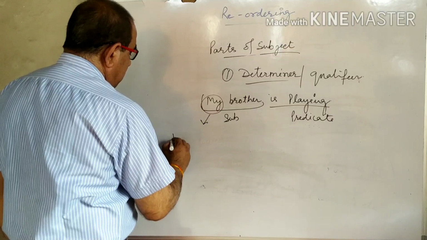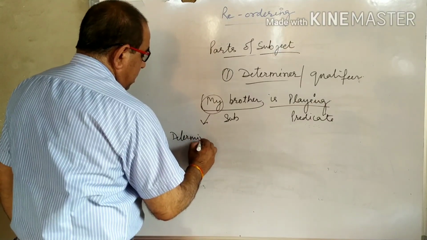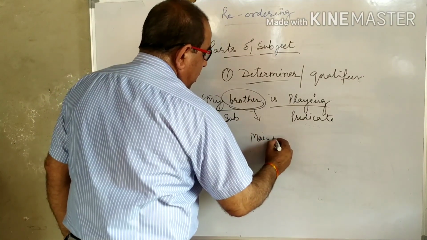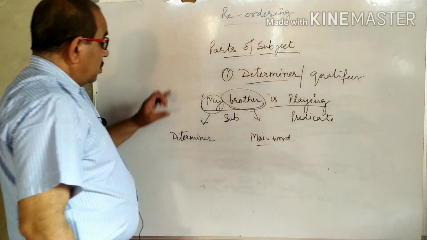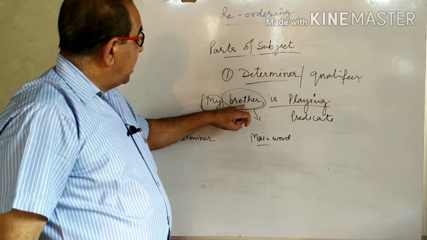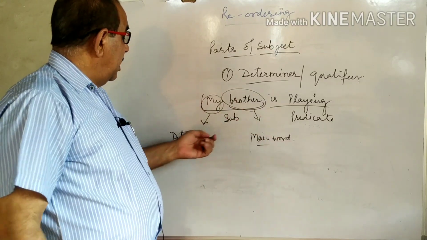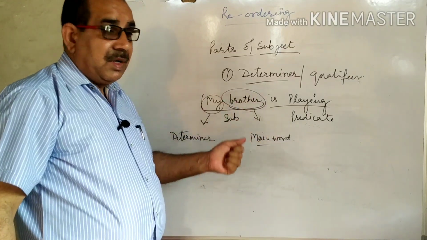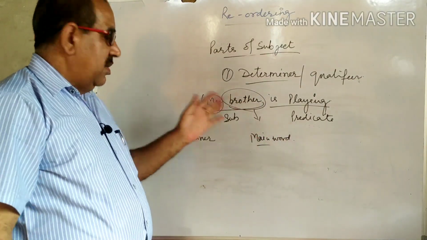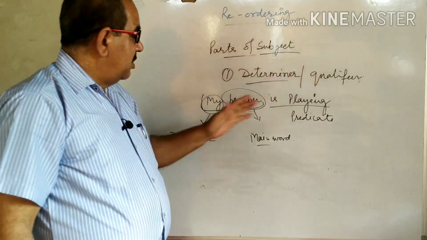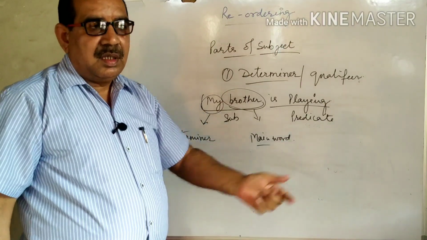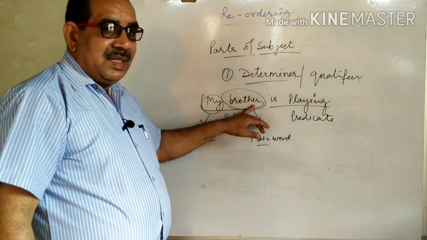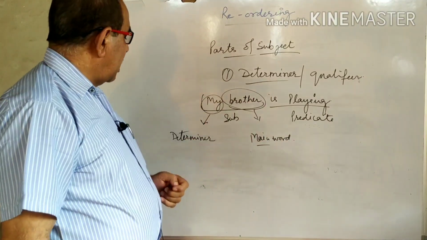This is 'my' and this is called determiner. And brother is the main word or main subject. So 'my' is placed before brother, before the main word, and this word clarifies the relation of the main word. Brother is my brother. If this word is his, then his brother. If this word is her, her brother, your brother. So this word determiner clarifies the relation of the main word. So this is called determiner.